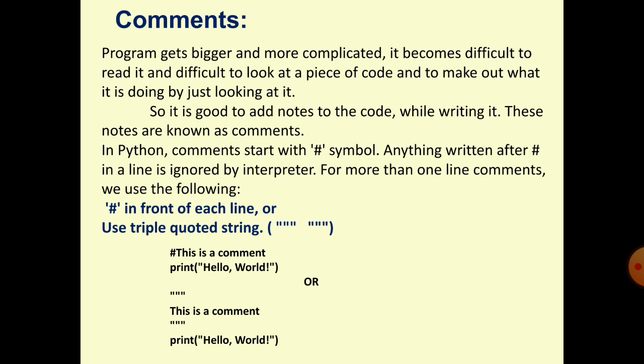So in Python, we can put comments in two ways, by the hash sign or by putting triple double inverted commas before the comment and after the comment. So I have given both examples. This is the comment, I have used hash before the comment, or triple double inverted commas. This is a comment enclosed with triple double inverted commas. So both of these lines are comments and will be ignored by the Python interpreter.